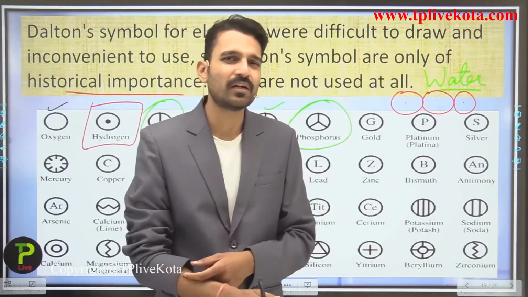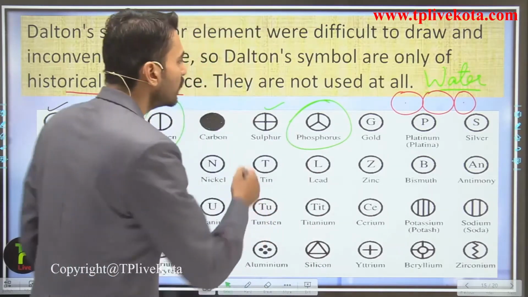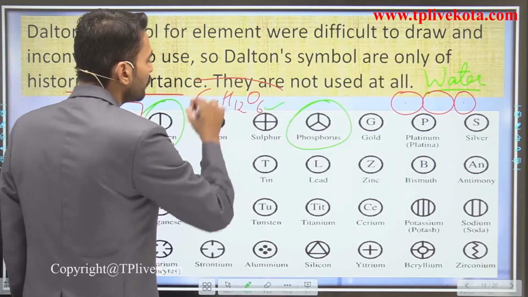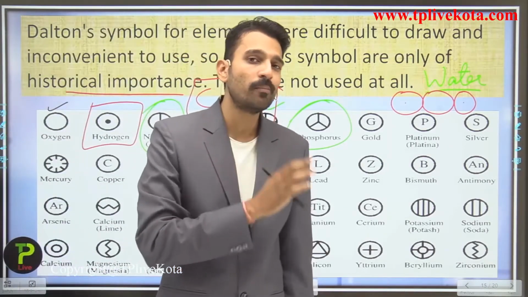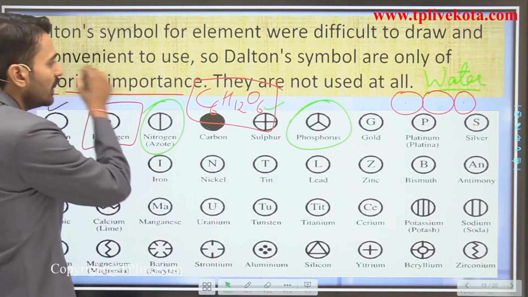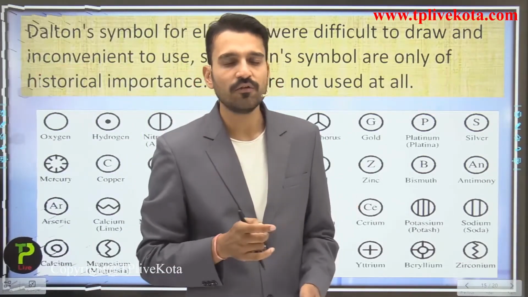So here this becomes somewhat complicated. If I want to represent the glucose molecule, that is C6H12O6, drawing the C6H12O6 would become much more complicated. So these symbols are of historical importance. They are not used at all in today's representation of symbols.